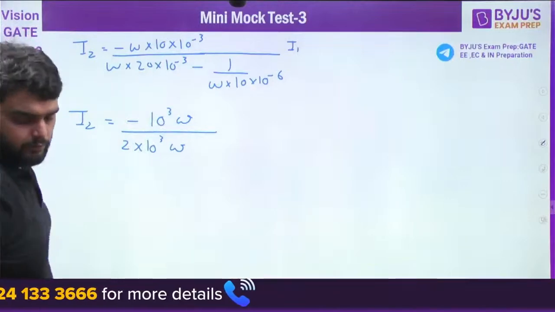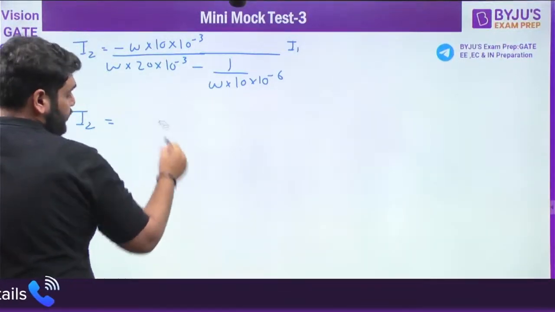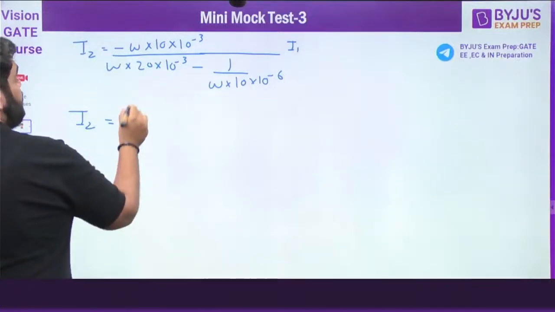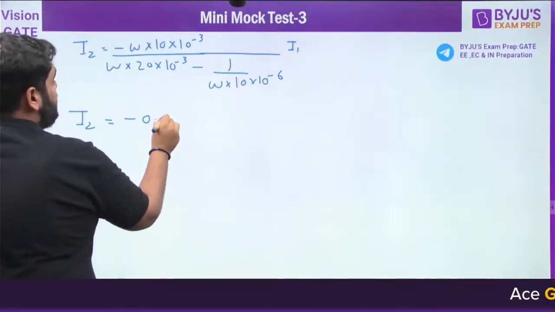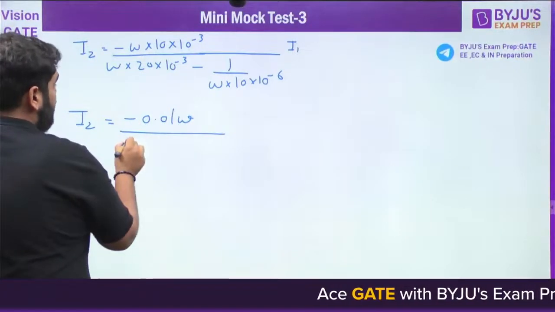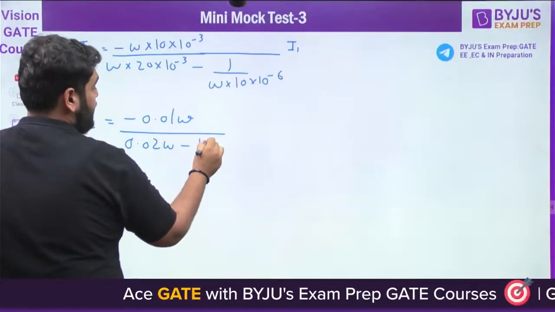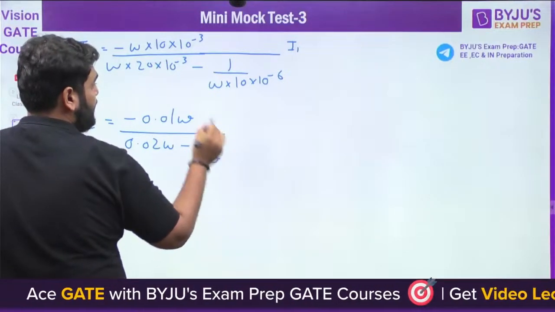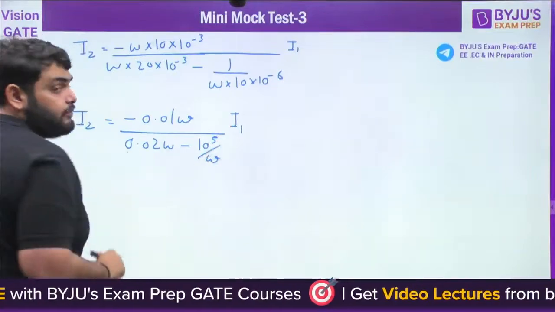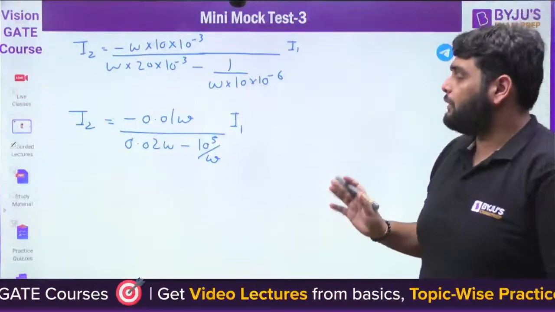Okay, do one thing here, we can simplify in this form. So it will be minus 0.01 omega divided by 0.02 omega minus 10 raised to power 5 by omega, multiplied by I1. This will be the I2 in terms of I1. Any doubt here? Tell me if there is a calculation mistake.